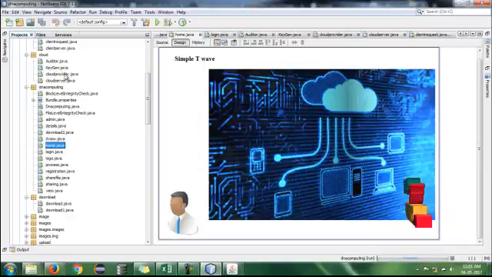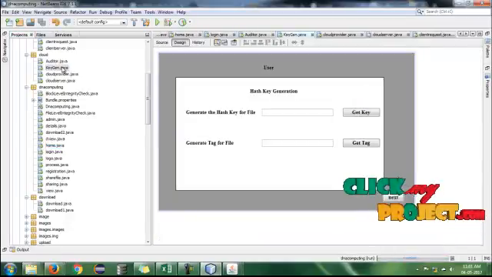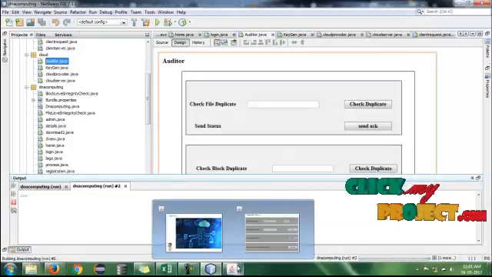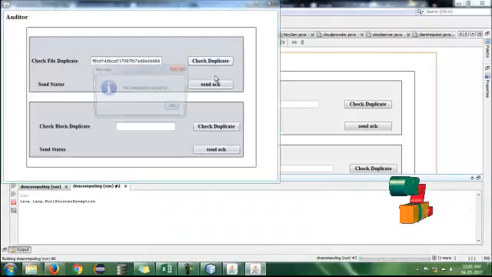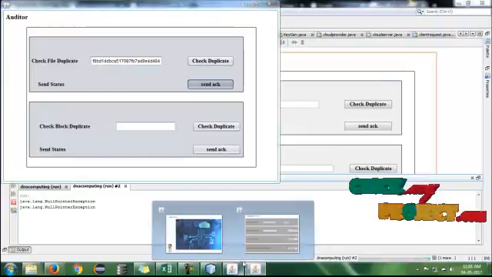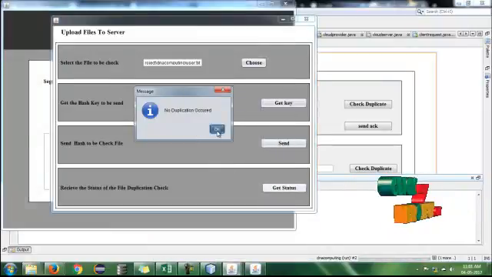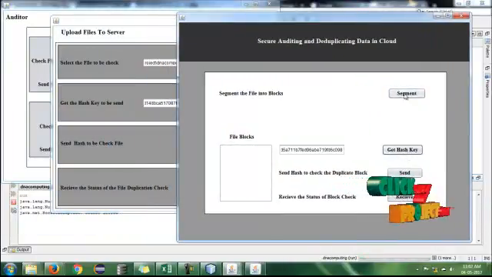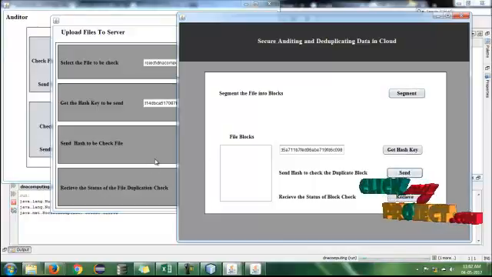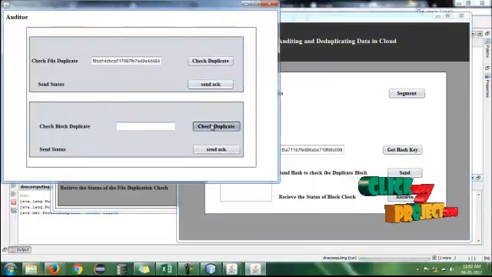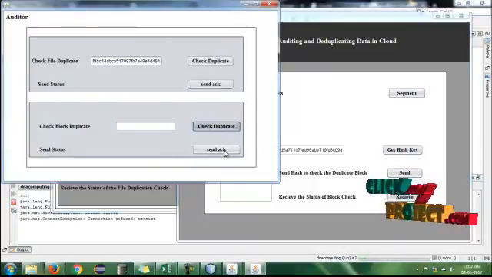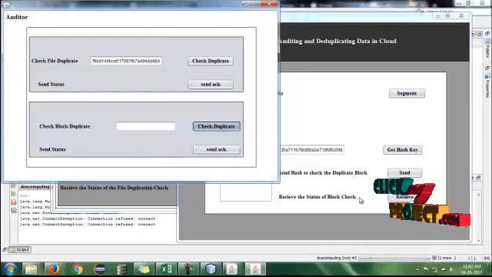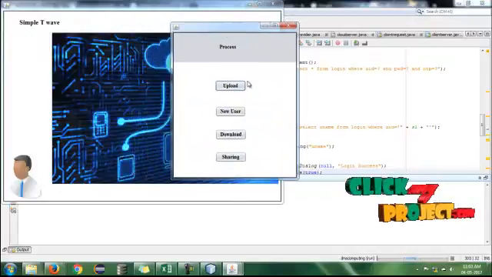and after that the auditor process can be run to carry out further auditing, and the duplications can be reduced, and the status can be obtained as no duplication, and after that the segmentation can be carried out, and the files can be sent, and the duplications can be checked, and after that the process can be carried out.